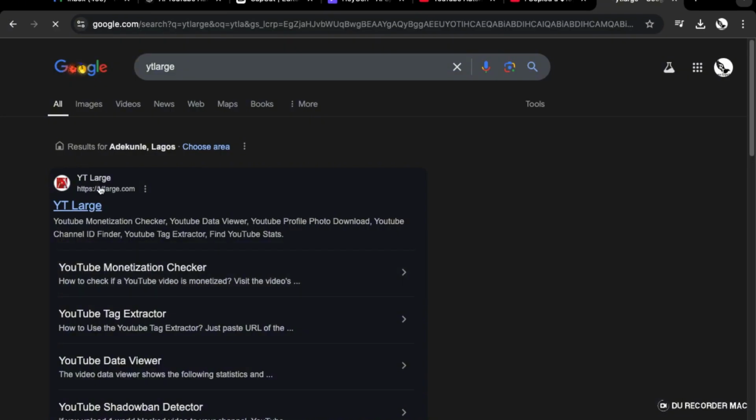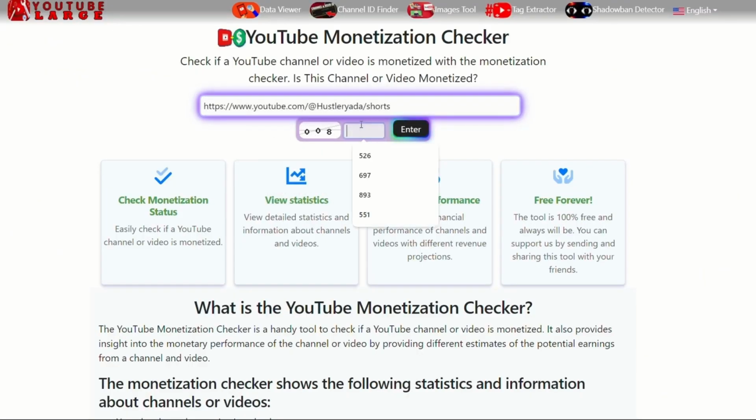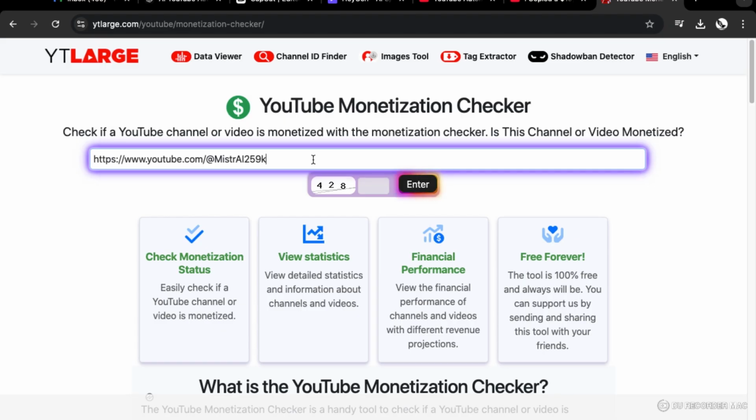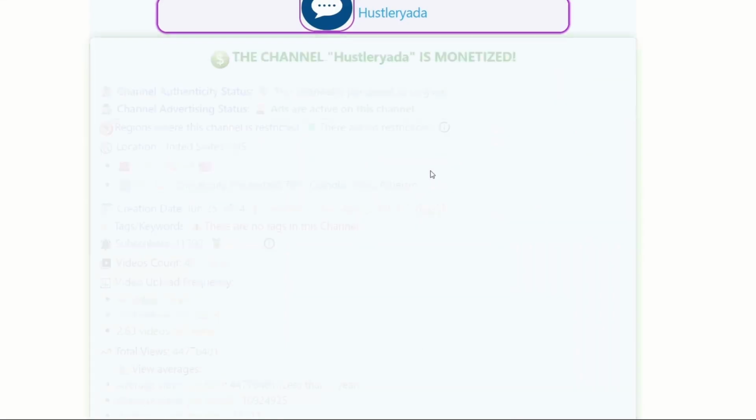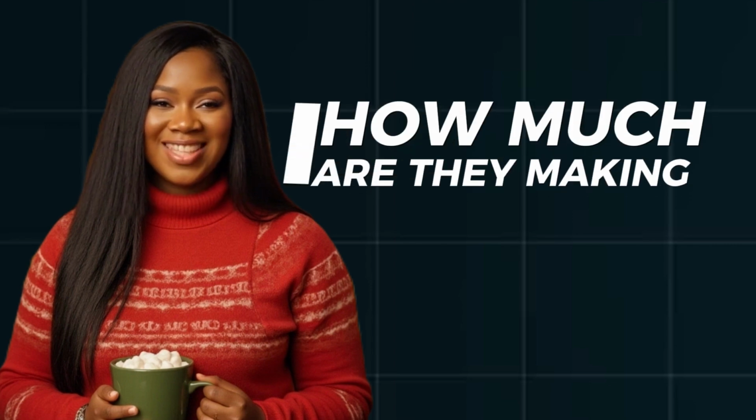There's a helpful tool called YT Monetization Checker that lets you verify if a channel is earning revenue. Just paste the channel's link and you'll see its monetization status. For this example, the channel is indeed monetized, but how much are they actually making?